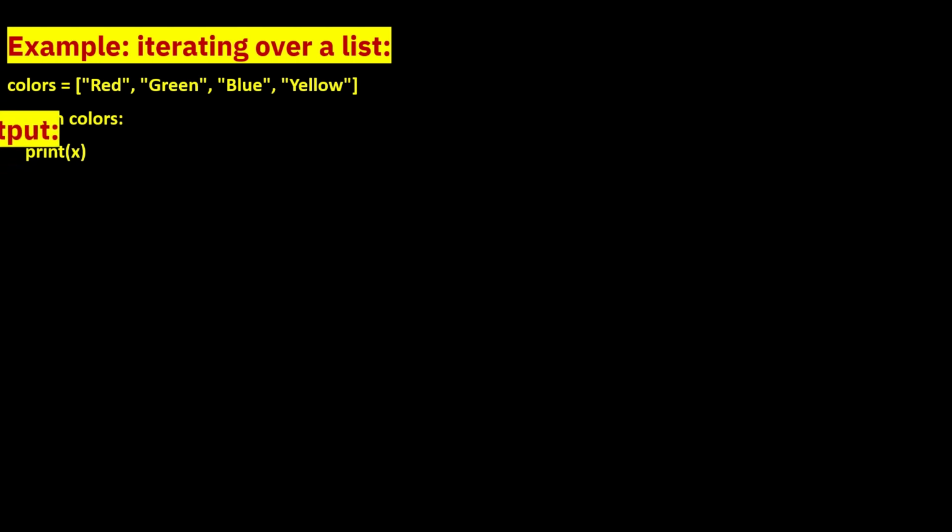Example, iterating over a list: colors = ["red", "green", "blue", "yellow"], for x in colors: print(x, end=" "). Output: red, green, blue, yellow. Similarly, we can use loops for tuples, sets and dictionaries.